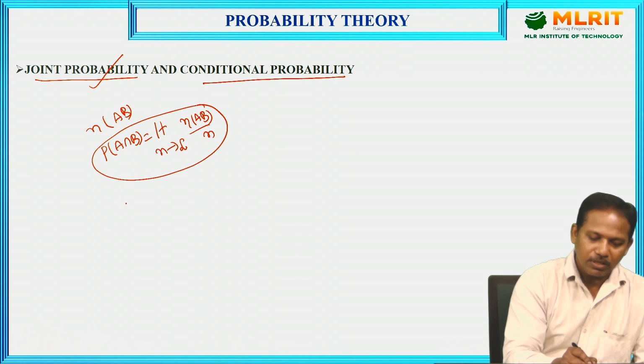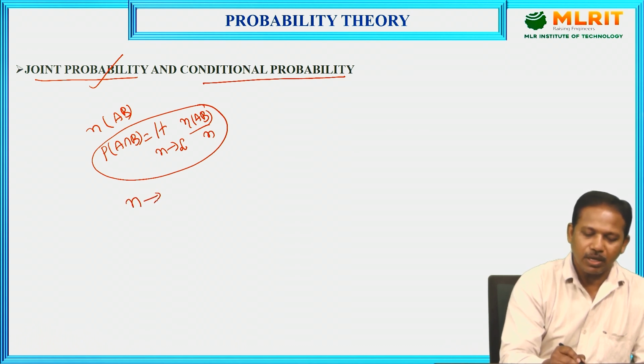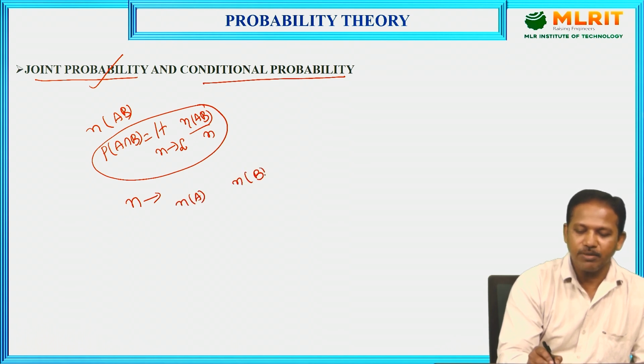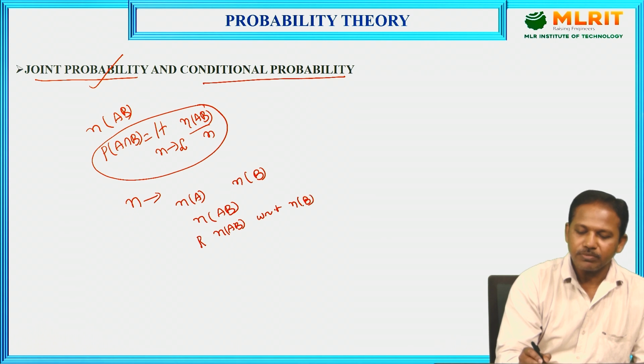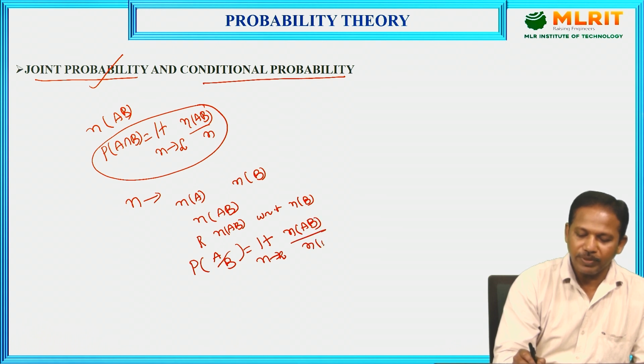Here also, if the experiment is repeated n times, out of n times, event A occurs n of A times and event B occurs n of B times, and events A and B jointly occur n of AB times, then the conditional probability is defined as the relative frequency of the joint occurrence n of AB with respect to n of B. That is, simply we can write P of A by B is equal to limit n tends to infinity n of AB by n of B.